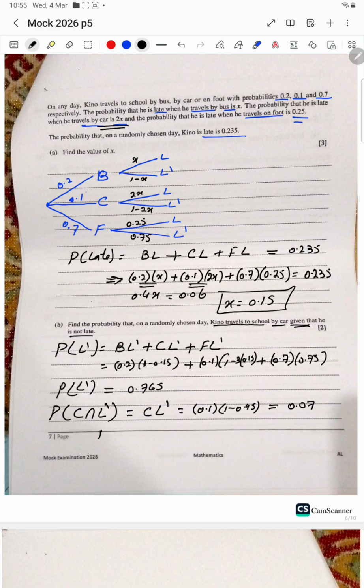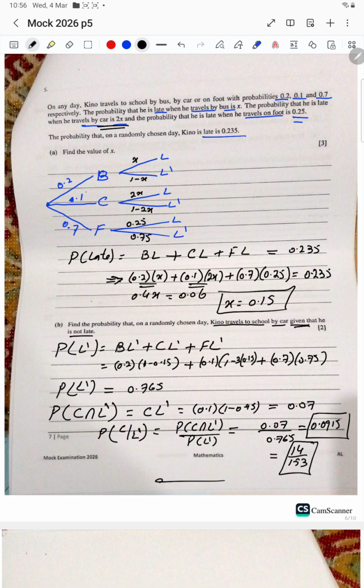So the probability that he traveled by car and not late, L prime, is equal to probability of C intersection L prime, as we are using the formula here, 0.07 divided by 0.765. On the calculator we get the answer 0.0915, or even in fraction, 14 by 153. Both are right. That's the answer. A simple case study.